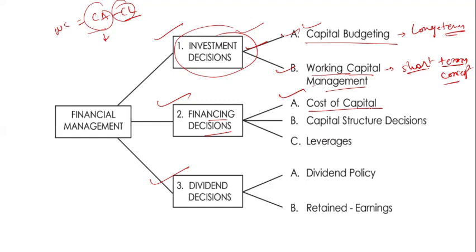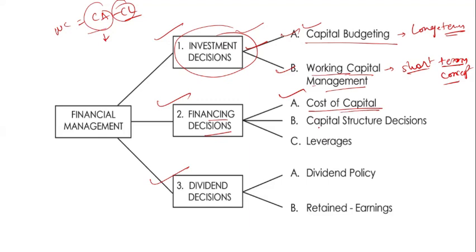If you collect finance from external sources, you are liable for the payment, so how much do you have to pay to the parties to whom the company is liable? That's why the cost of capital is needed.